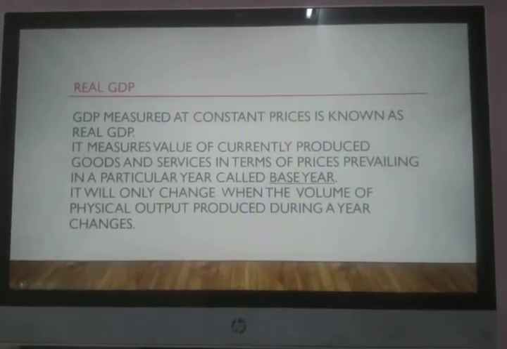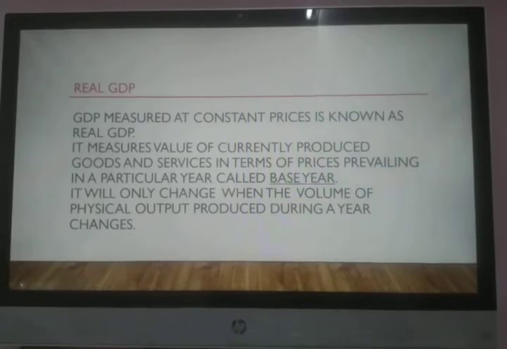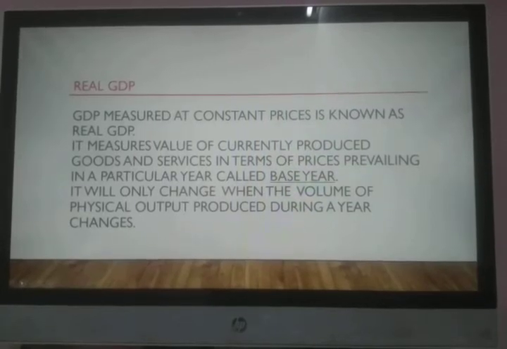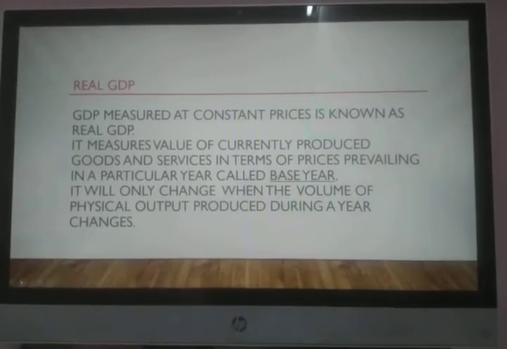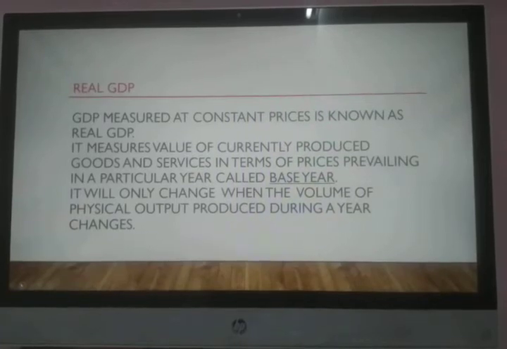So there is a difference. Here the year is some other year which is free from all the odds, free from fluctuations, and the goods and services produced are taken for the current year. So calculation is made on the basis of that particular year's prices for the current year's production. So here is the difference.